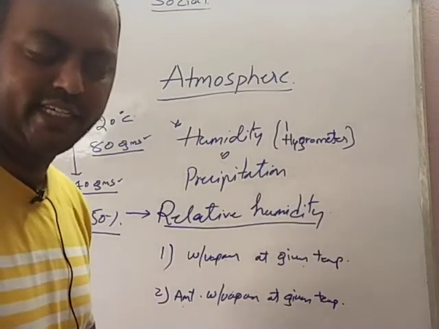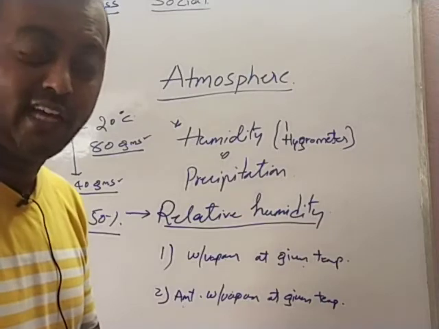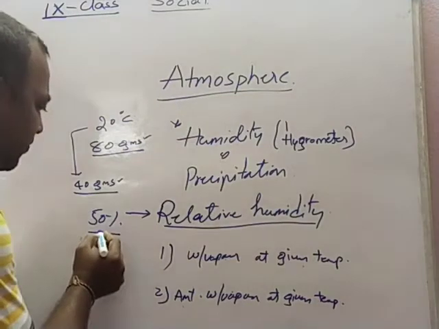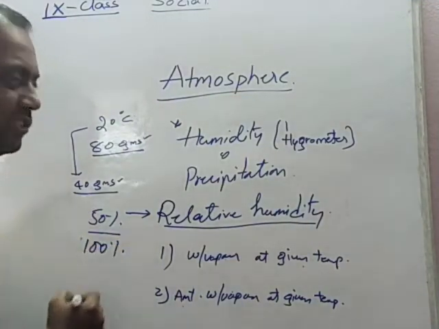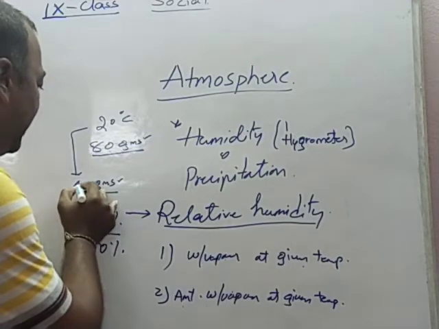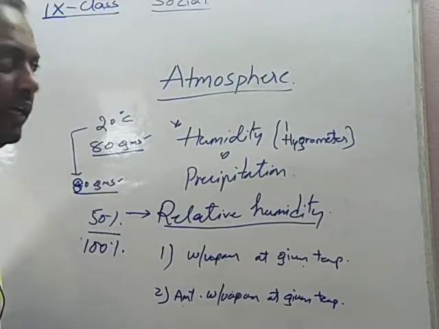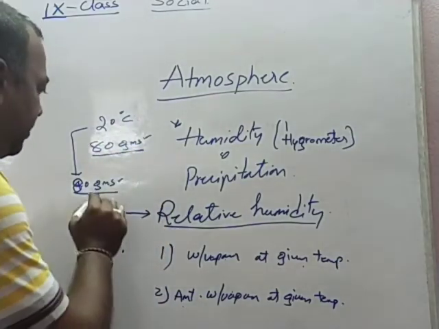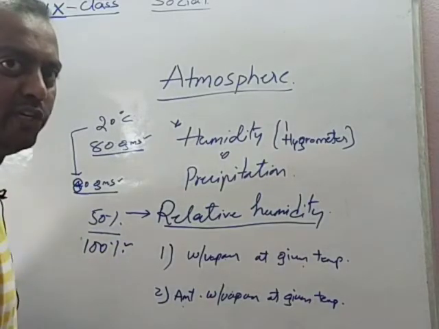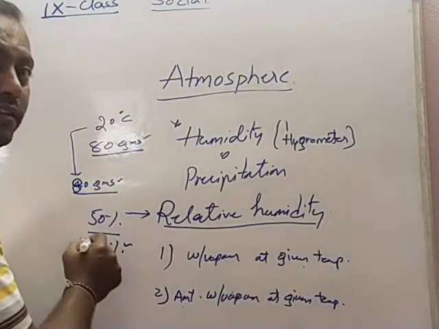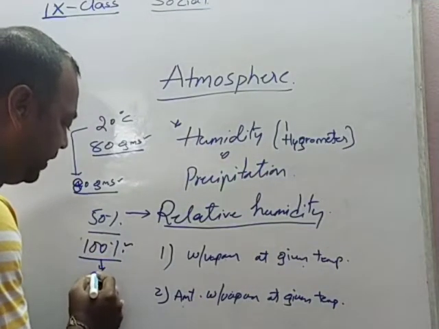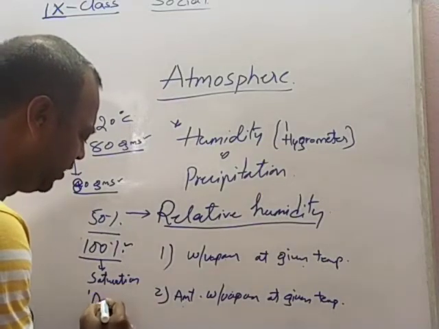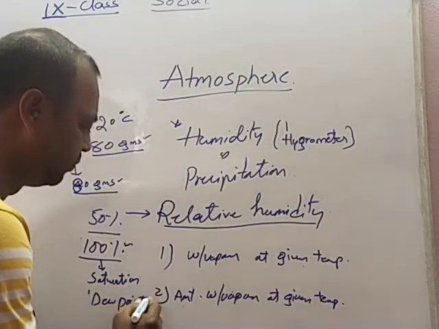The critical temperature at which the saturation level is reached is called the dew point. Once the relative humidity reaches 100%, that means if the air can contain only 80 grams of water at this temperature and the amount present is also 80 grams, then the relative humidity is 100%. It is then said to have reached the saturation point, or otherwise the dew point.